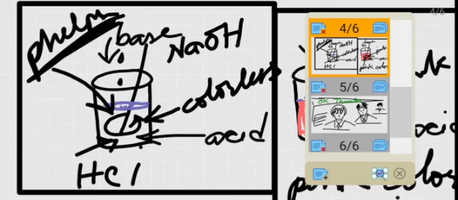So this is all about the discussion on acids, bases, and salts. You also read the lesson in chapter 5 very carefully, and try to listen and understand what is written in the book by listening to this.